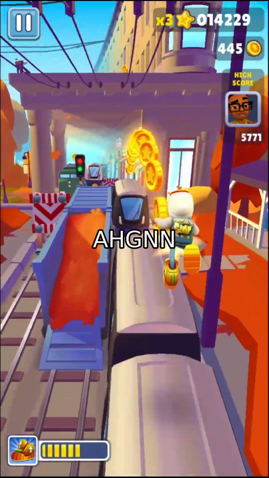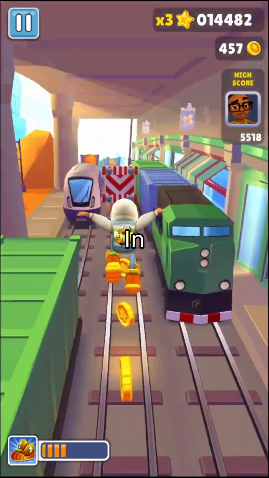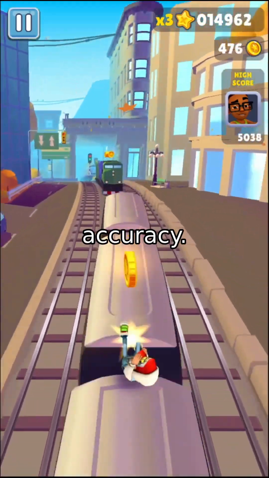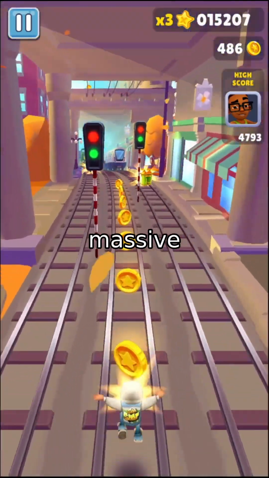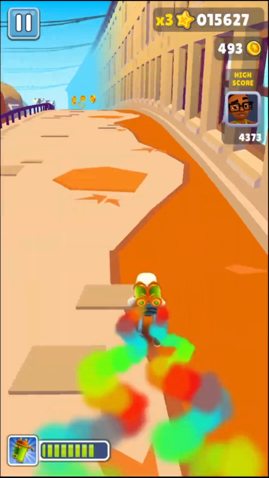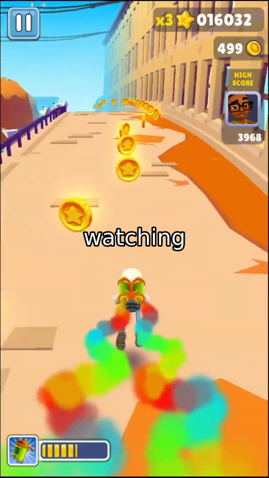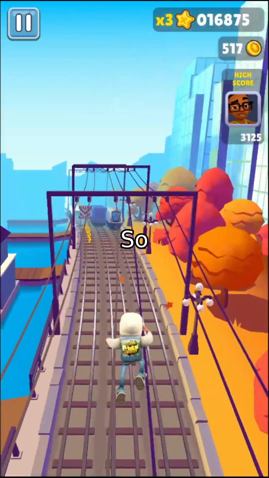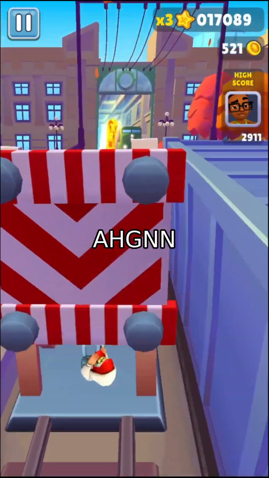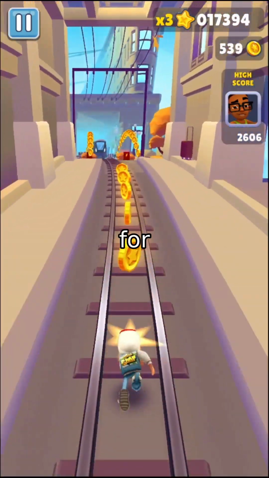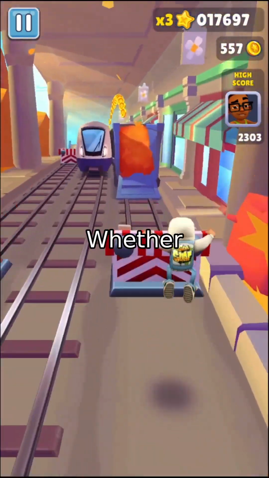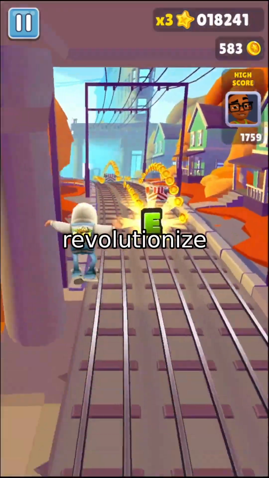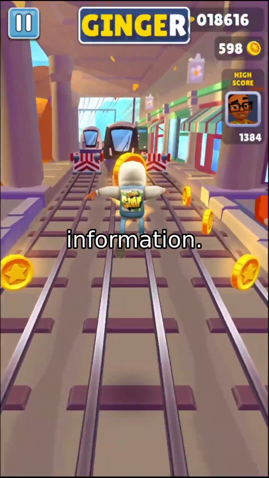The results? AHGNN isn't just fast, it's efficient. In experiments, it used less than 1/10 the memory of some competing models while maintaining high accuracy. That's a game changer for handling massive datasets without crashing your computer. And the visualizations? They're like watching the AI's thought process in action, dynamically shifting focus across the graph as it learns. So why does this matter? AHGNN isn't just another AI model. It's a flexible tool for navigating the complexity of real-world data. Whether you're analyzing social networks, medical records, or supply chains, this adaptability could revolutionize how we tackle messy, unpredictable information.